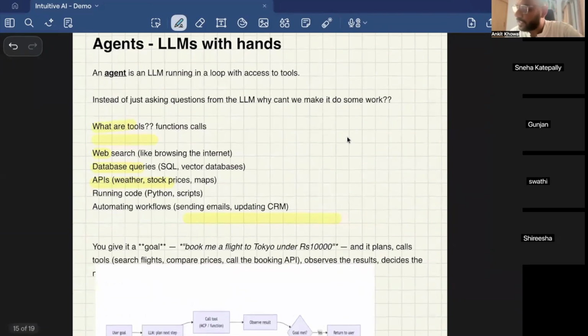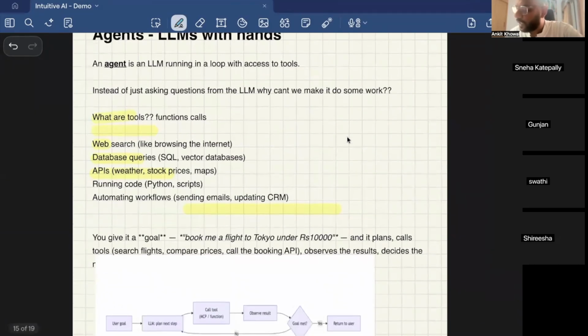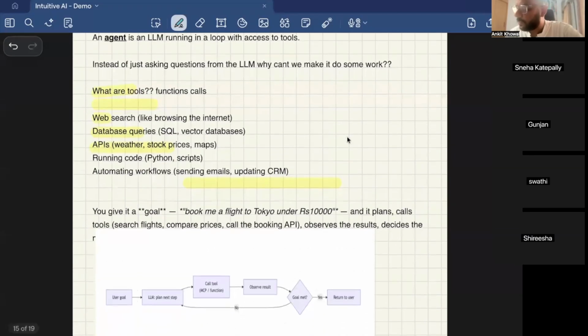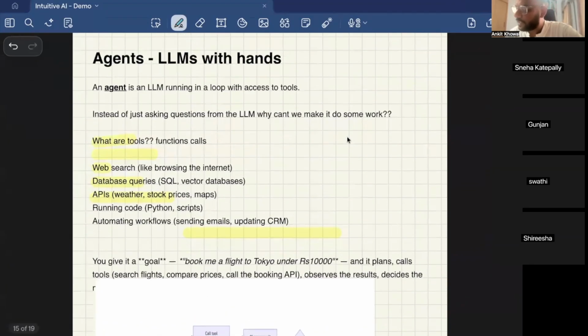So agents basically have some tools along with them. Searching on the web is a tool. Querying a database is a particular tool. Calling APIs to check stock prices is a tool. Running code like Python scripts or anything. Automating workflows is a tool. So basically, agents are nothing but LLMs which can do certain tasks for you. They are still LLMs, but now instead of just answering your queries, they also do tasks for you.